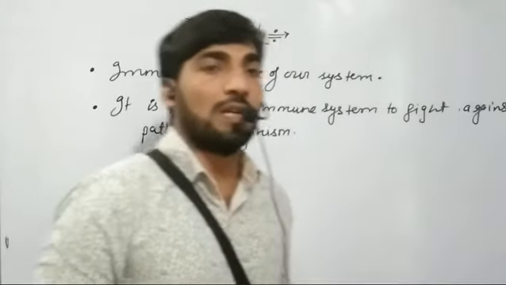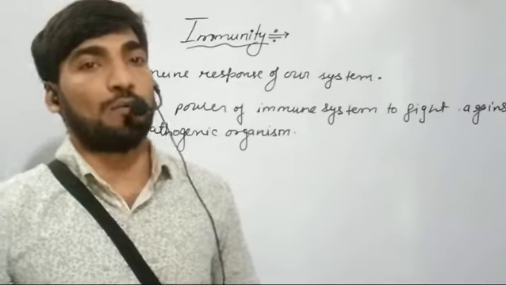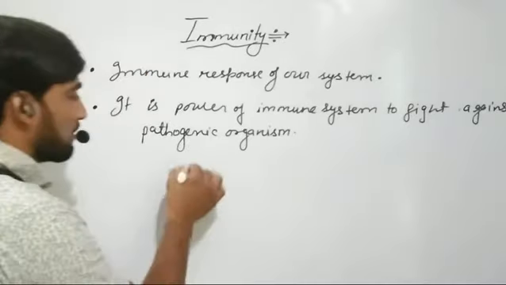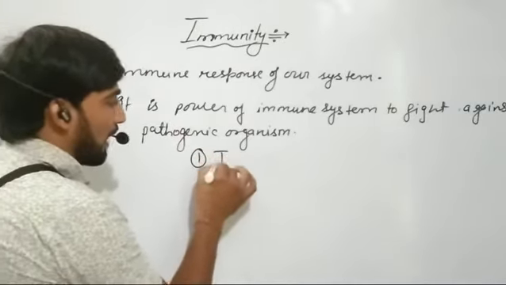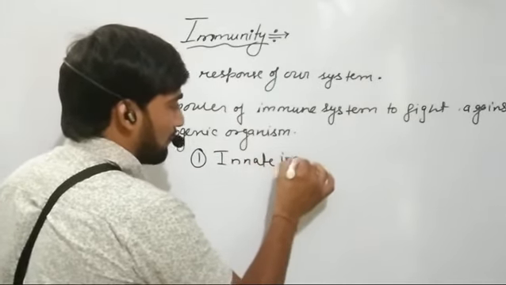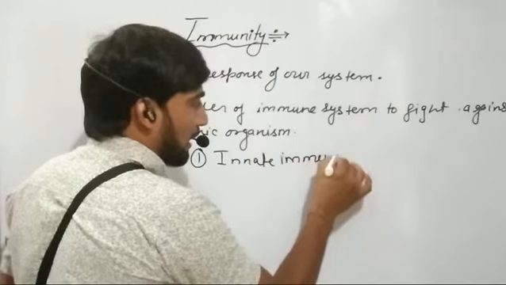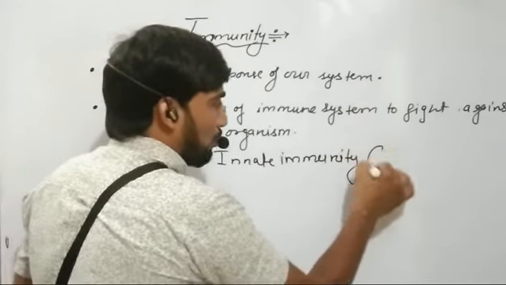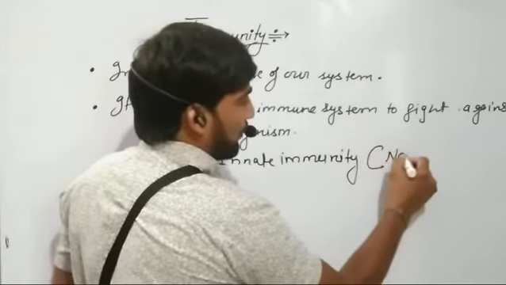Now, basically we have two different types of immunities. The one is known as innate immunity, which is also known as natural immunity.